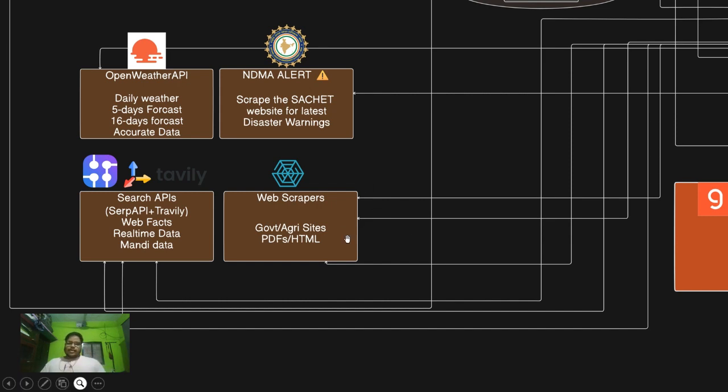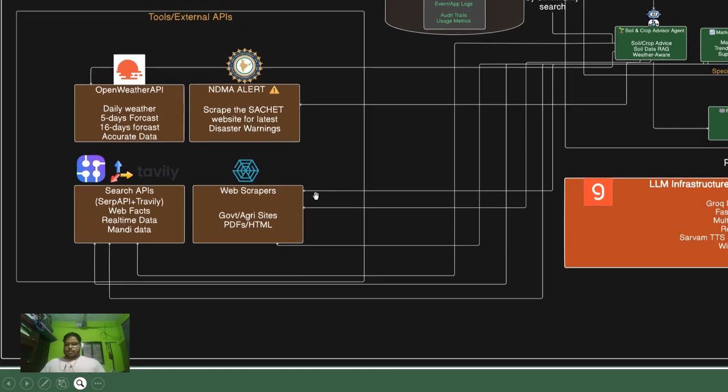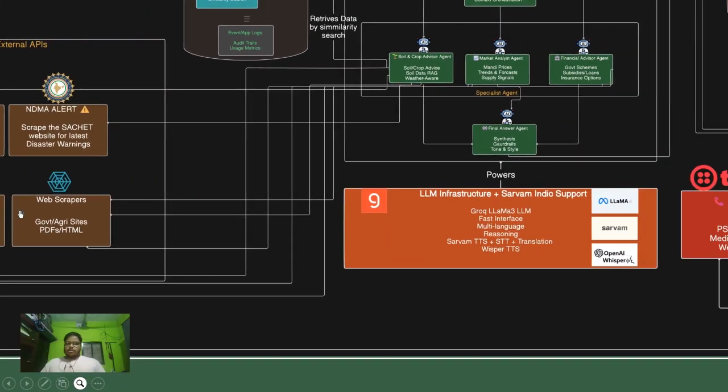And we are also scraping other websites like Agri Market and other government scheme websites and getting the data directly from there. These are the scraping tools that we have created, and they are going to scrape it into our system and give the LLM our knowledge base.